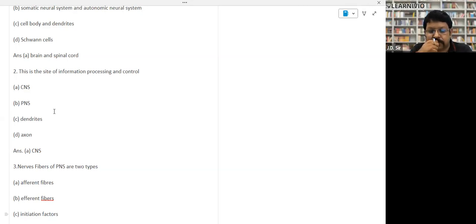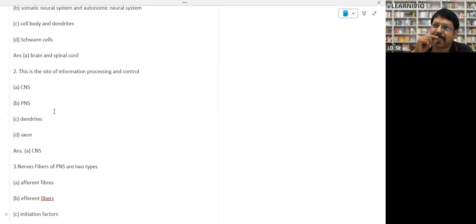So central nervous system is the brain, right? No, the central nervous system includes brain and spinal cord, that we have just revised. So altogether, CNS. Can we say that information processing takes place only in the brain or the spinal cord? We can't say only.